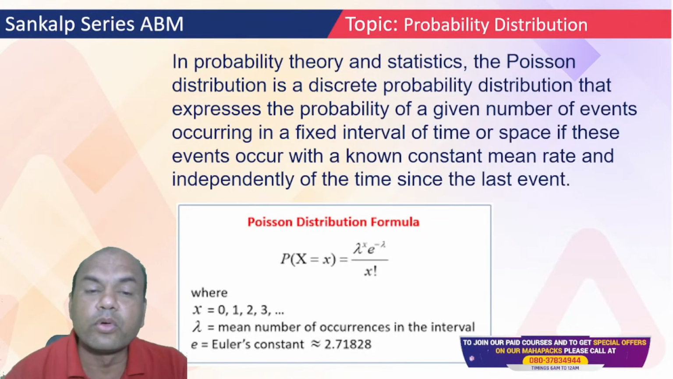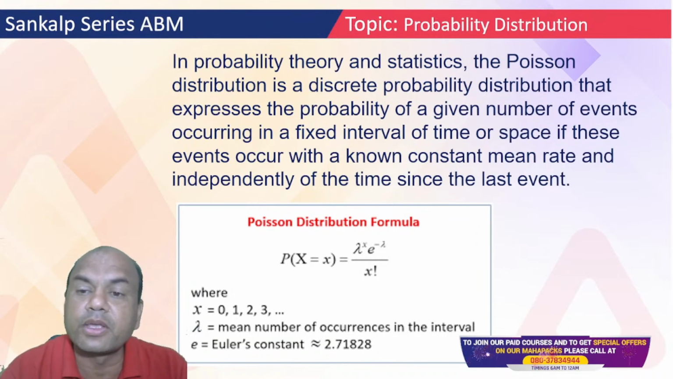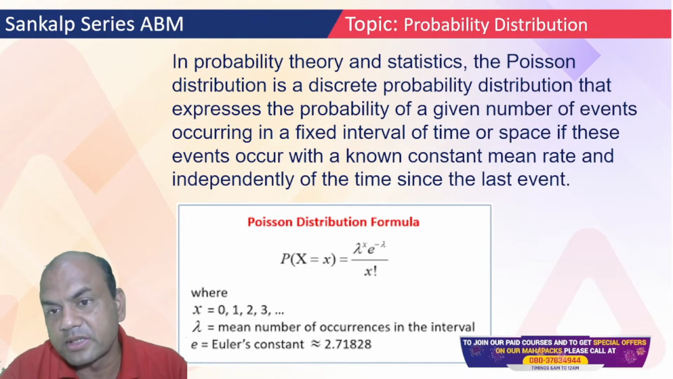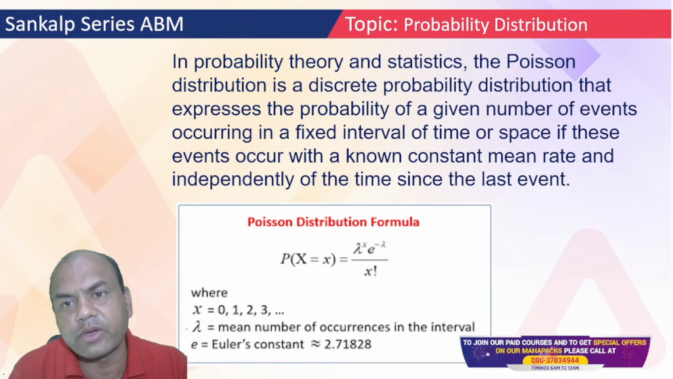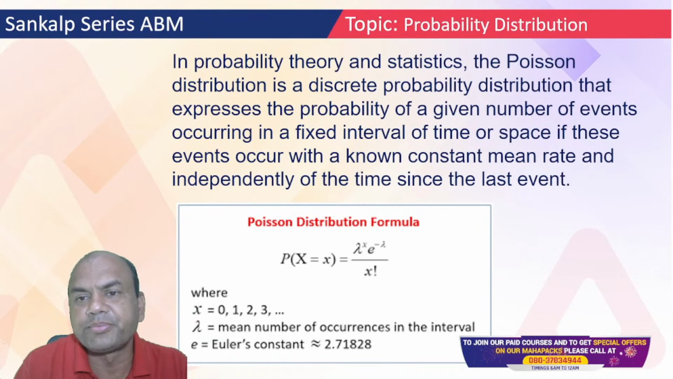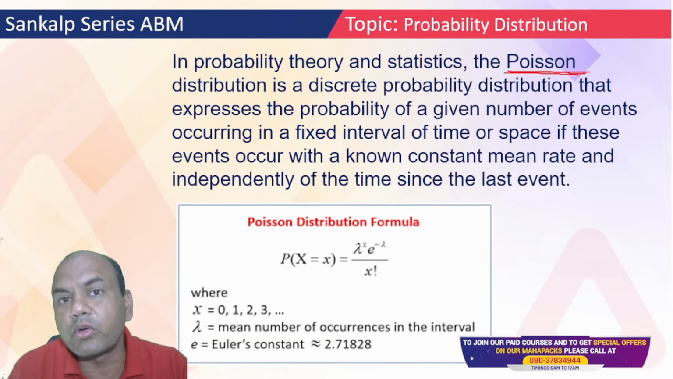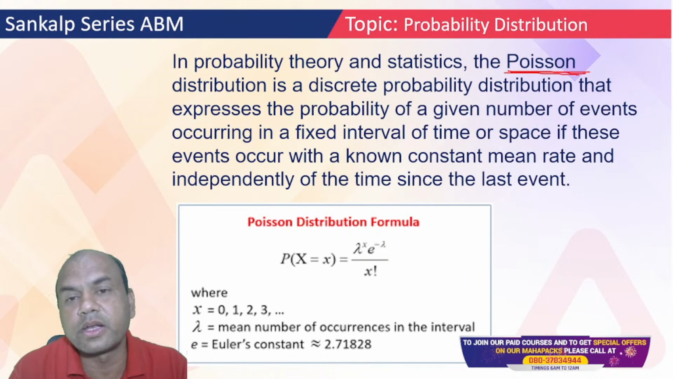Now, in probability distribution theory and statistics, the Poisson distribution is a discrete probability distribution that expresses the probability of a given number of events occurring in fixed intervals of time or space if these events occur with a constant mean rate. Now one thing I'll clarify over here. Remember, in the exam you will always face the problem of how to identify whether the problem is Bernoulli, binomial, or Poisson. How to identify it?